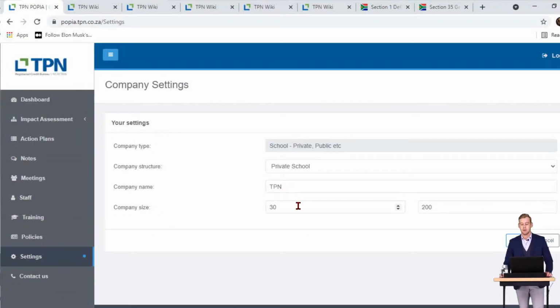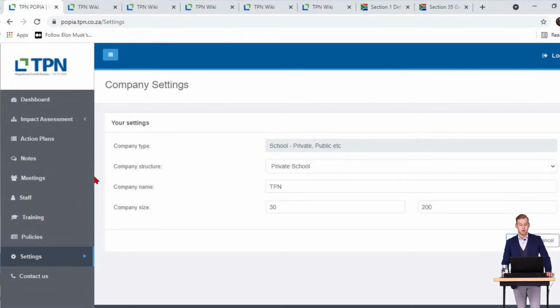Company size is 30 employees with around about 200 learners or parents. Now, I did this during the last session, so if you missed out, you can go back and re-look at that through the TPN YouTube channel. They have been allocated in different segments, so you can go into the TPN POPI portal for schools and have a look at training 5 of 7 that we did. We did go through new functionality on the system, but I just want to reiterate those today because there have been a couple of changes since the last training on module 5.